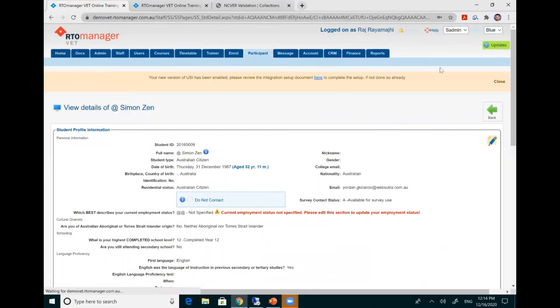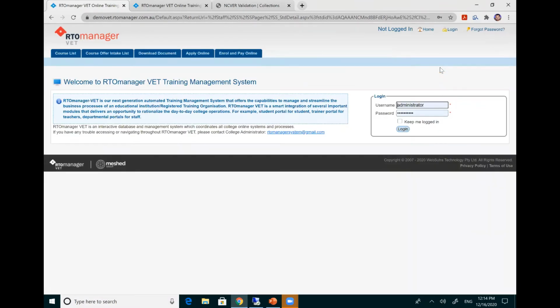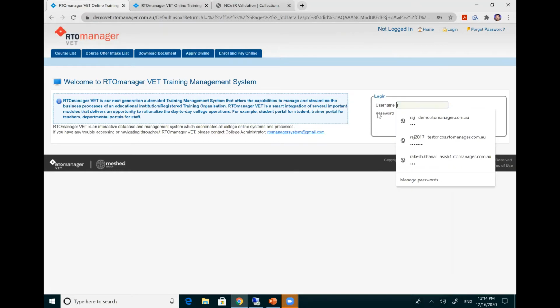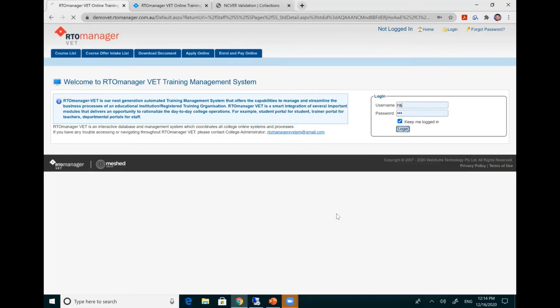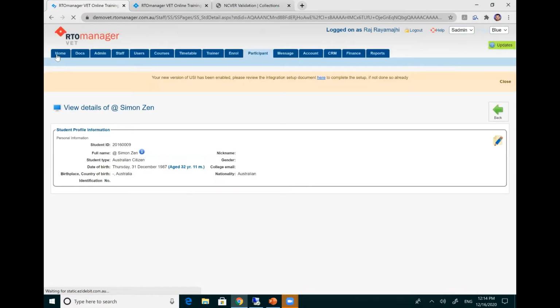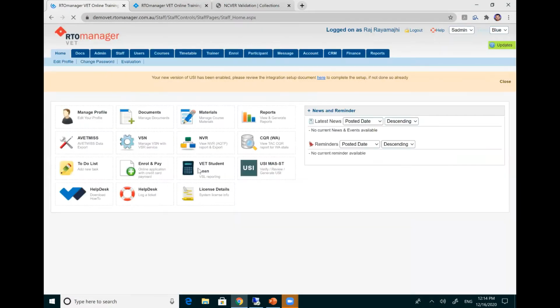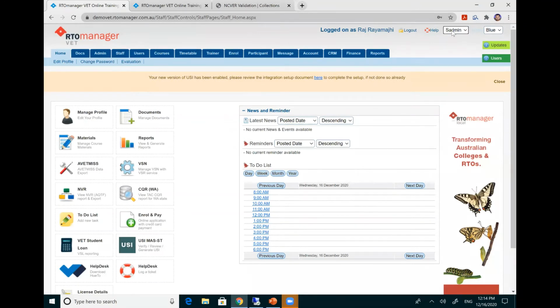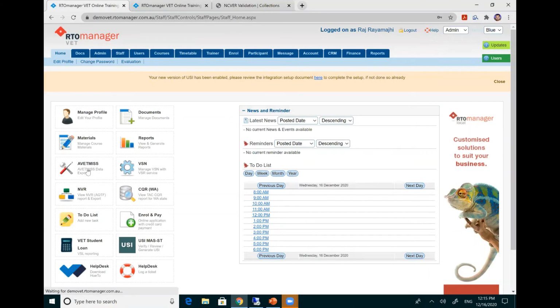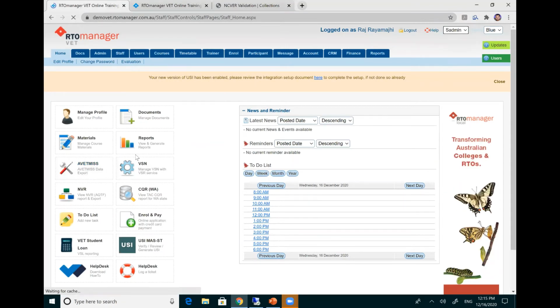I will use one of my demo sites here. Once I log into the platform, those who have administrative access, who are admin or super admin, only those persons will have access to the AVETMISS icon. So you go to your system here and click on AVETMISS.